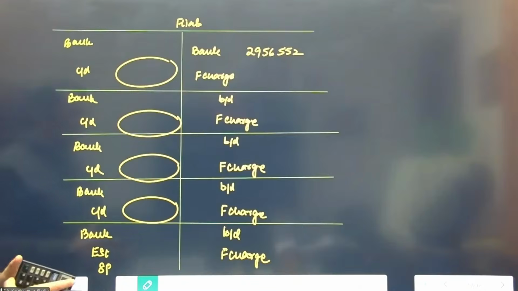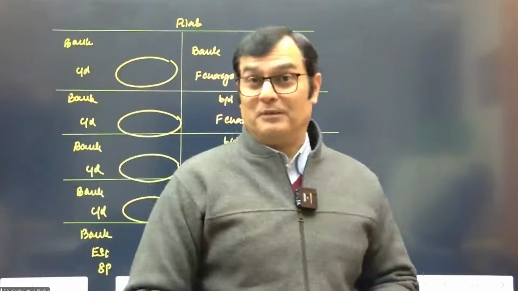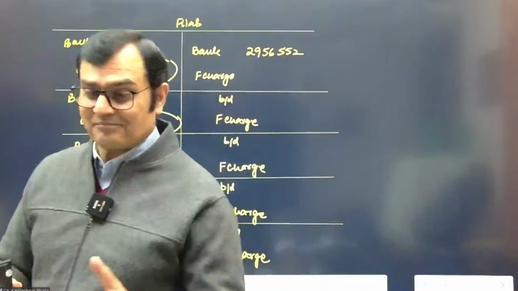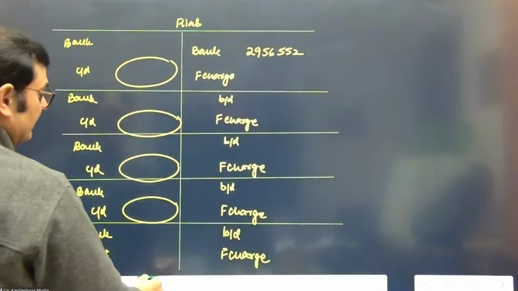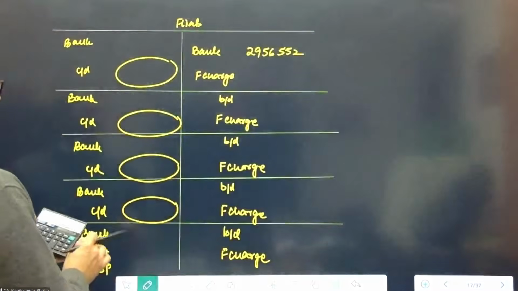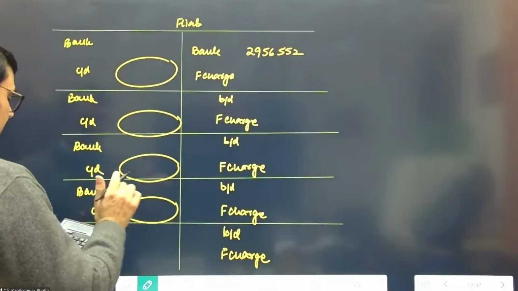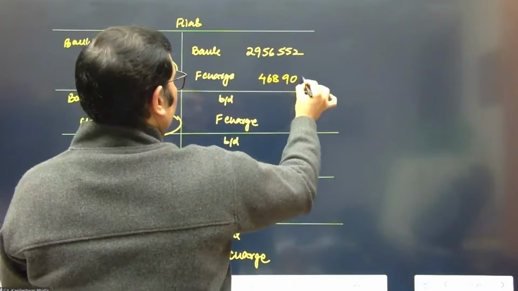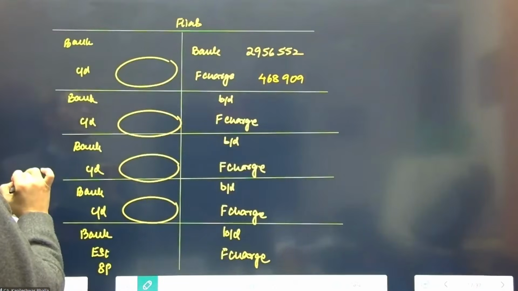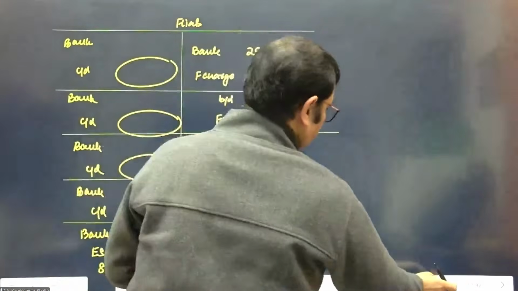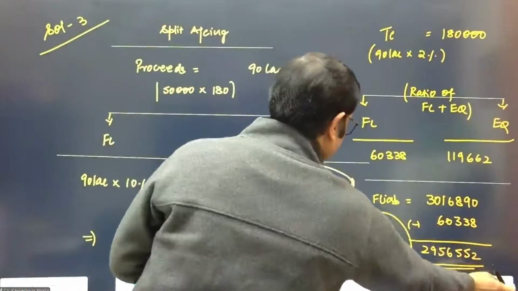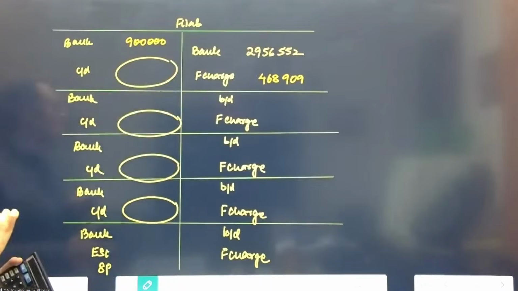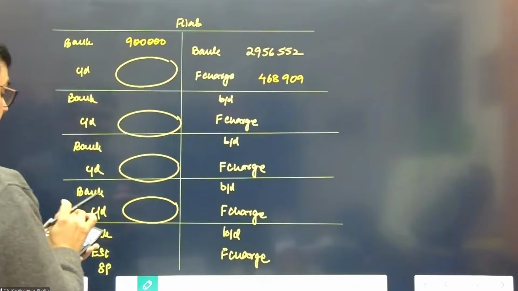This time I'm going to ask you the split between the share capital and the premium. Last question I did that; in this question I'm going to ask you the data. So let's calculate the interest at the rate of 15.86%. This comes to 468,909. And what was the interest paid? It was 9 lakhs. So the interest paid is 9 lakhs on 90 lakh at the rate of 10%. That's right.